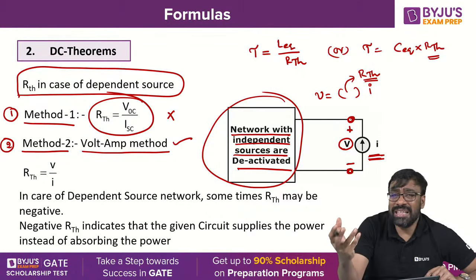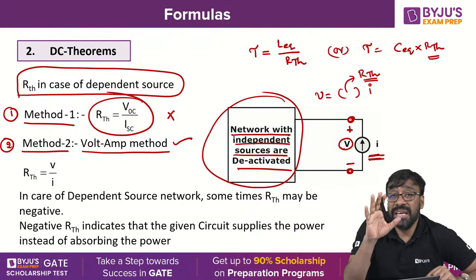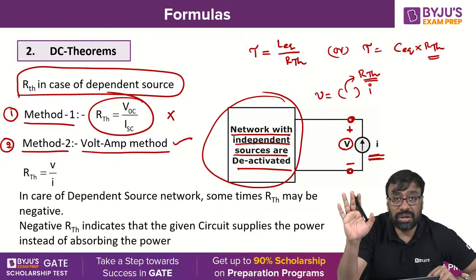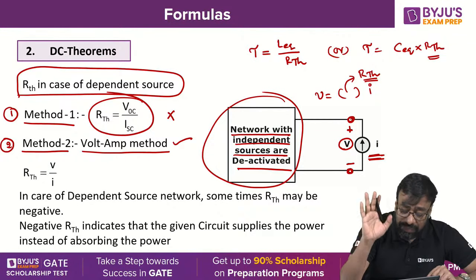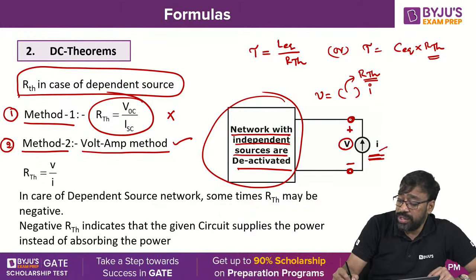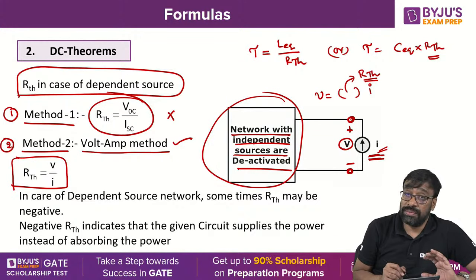Sir, what is the guarantee that the resultant network is passive, because there is a dependent source? I am saying that you assume that it is passive. You understand, all of you? Now, after assuming that the resulting network is passive, put your efforts by connecting a voltage source or current source, find the relation between these two, and find that V to I ratio, which is nothing but RTH.